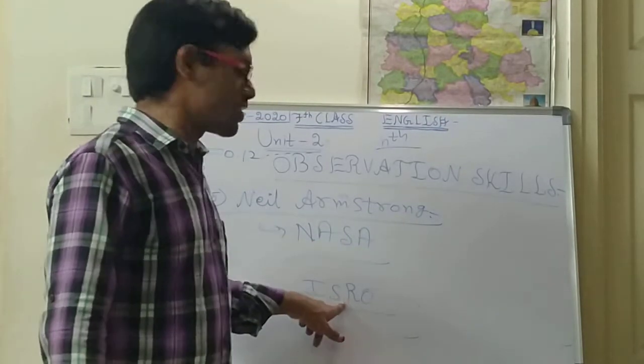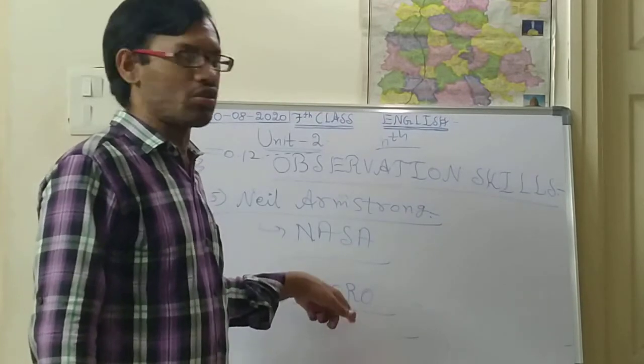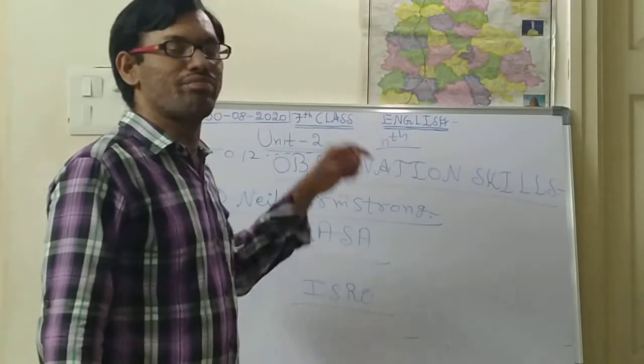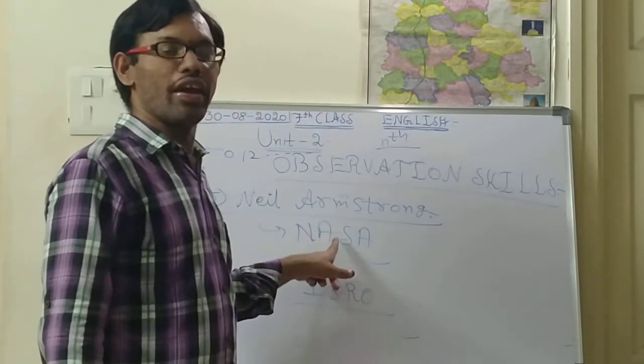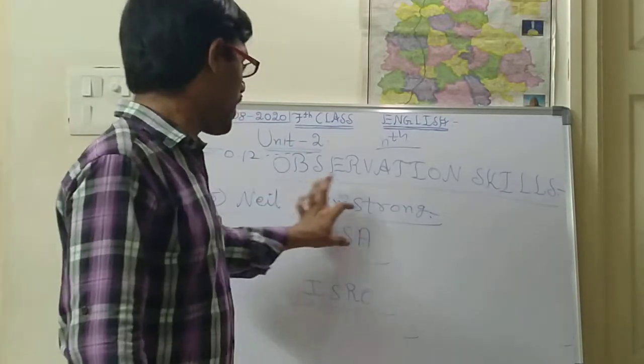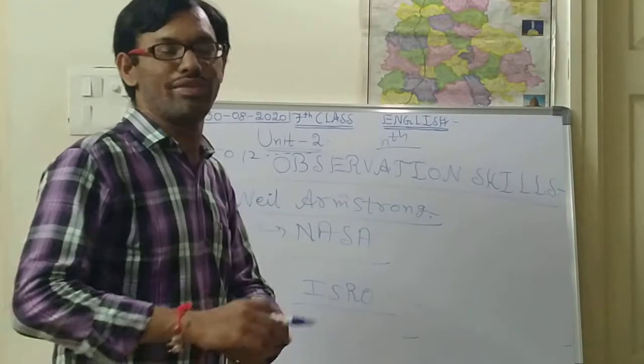This is the Indian Space Research Organisation, and this is the American aerospace agency. In NASA, this Neil Armstrong worked.